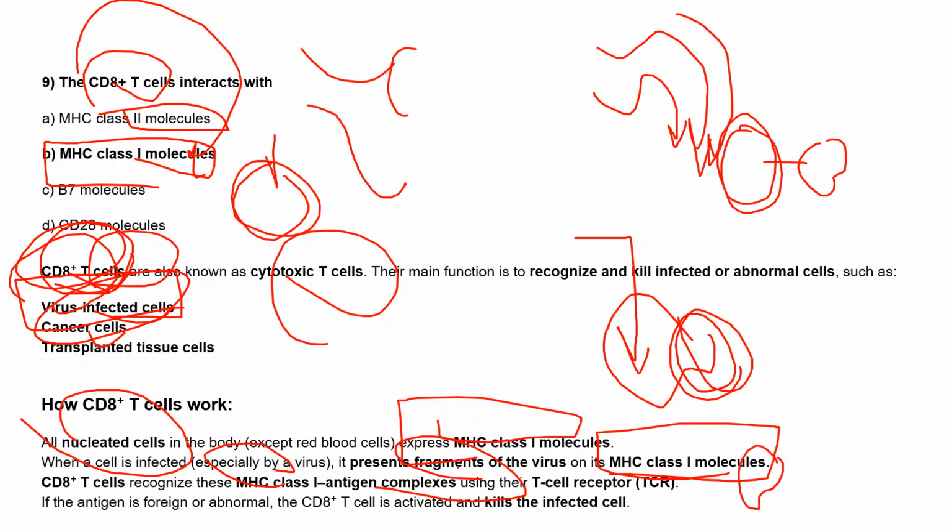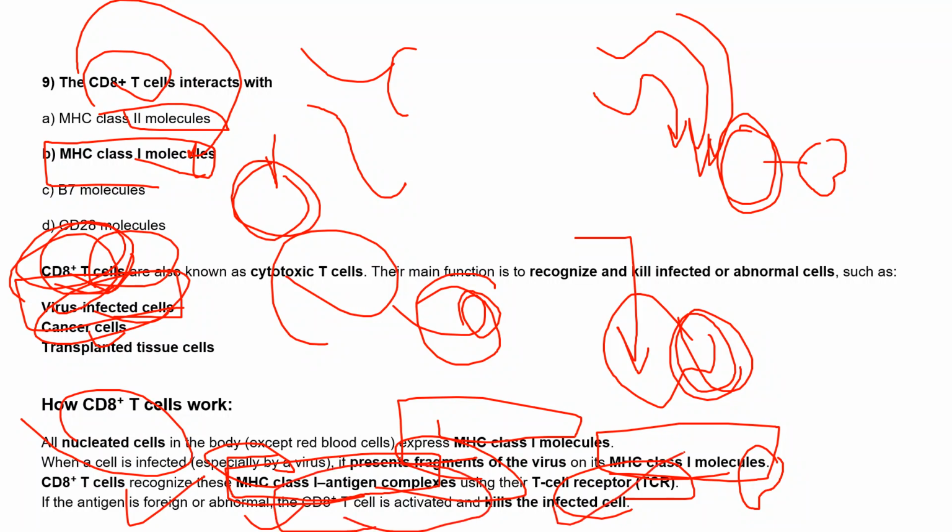Why? Because we know that this virus infects the host only. They replicate inside the host, and they take the host machinery, right? They are taking the advantage. So that's why the normal cell will not finish and kill those kind of infection. Another kind of special cells will come, and we call it cytotoxic T cells. They recognize this MHC class 1 and antigen complexes using their TCR, and if the antigen is foreign or abnormal, the CD8 positive T cell activates and kills the infected cells.